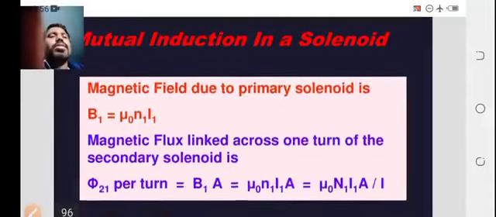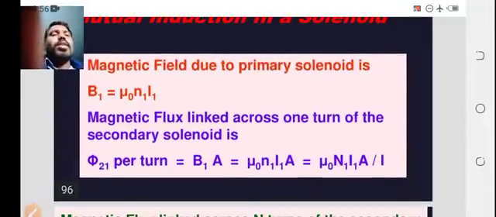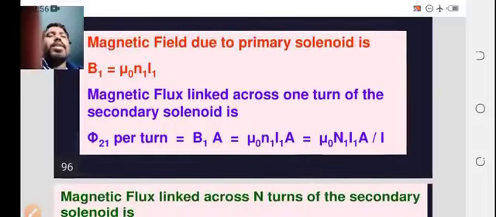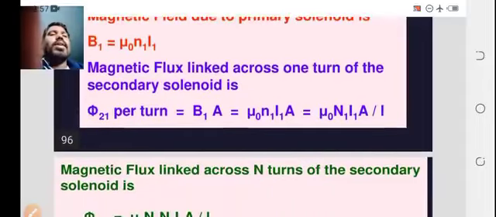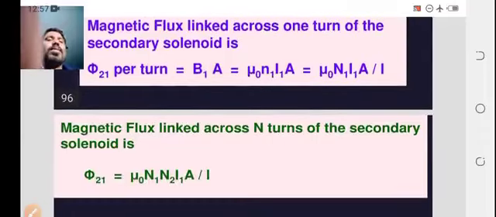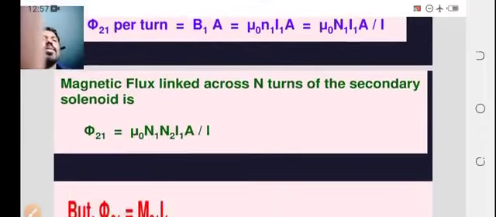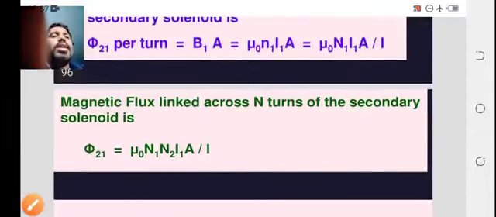Mutual induction in the solenoid. If you are taking the solenoid, the magnetic field due to the primary solenoid is B1 equal to mu naught N1 I1. The magnetic flux linked across one turn of the secondary coil is phi 2 per turn equal to B1 A, where B1 is mu naught N1 I1, so mu naught N1 I1 A. Simplifying here, capital N by L is nothing but small n, the number of turns per unit length.